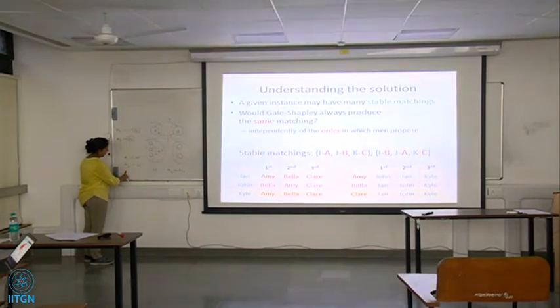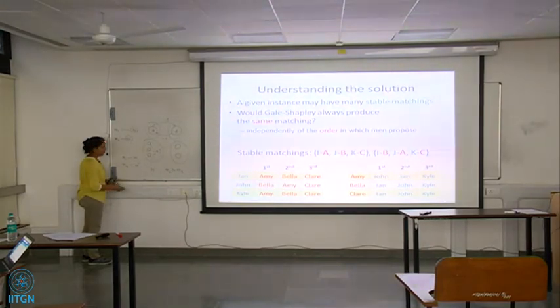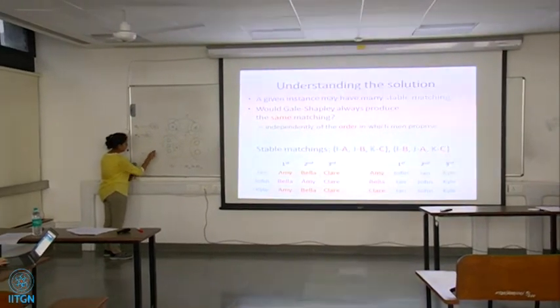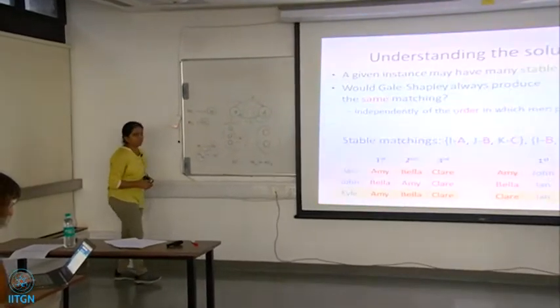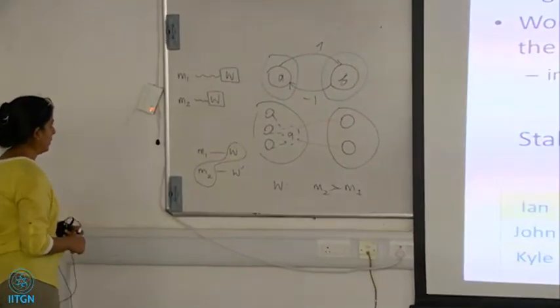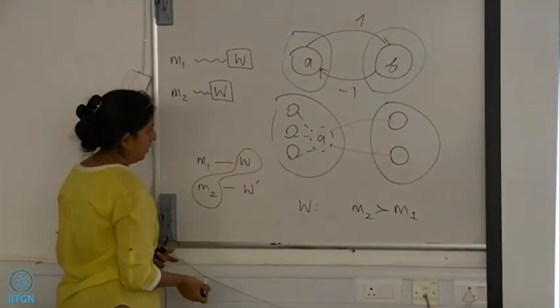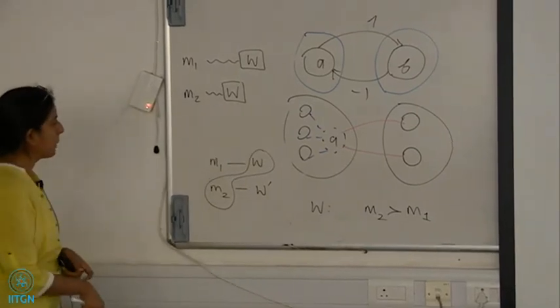But W prefers M2 over M1 and M2 prefers W over W prime, so you have a blocking pair. Is that okay? Cool.